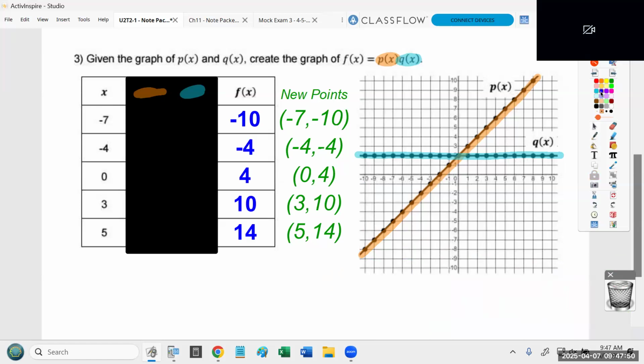Now, in this particular case, I've got (-7, -10), (-4, -4), (0, 4), (3, 10), and then the other point is way off the chart. It's (5, 14). So I'll try to estimate where that'd be. It'd probably be like up there somewhere, but I put that in green because it's off the chart. You don't need to graph that one. Okay? And then again, just connect the dots with as straight a line as you can.